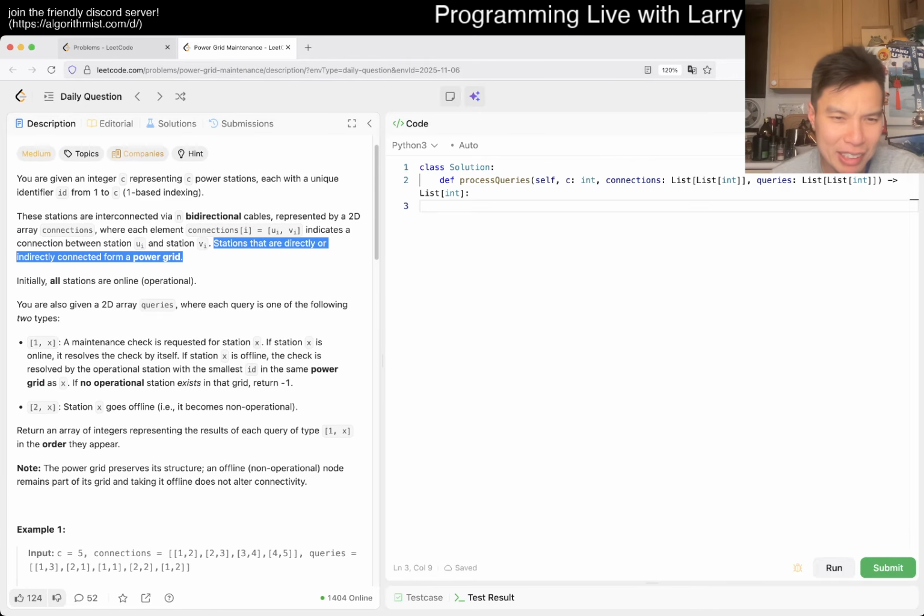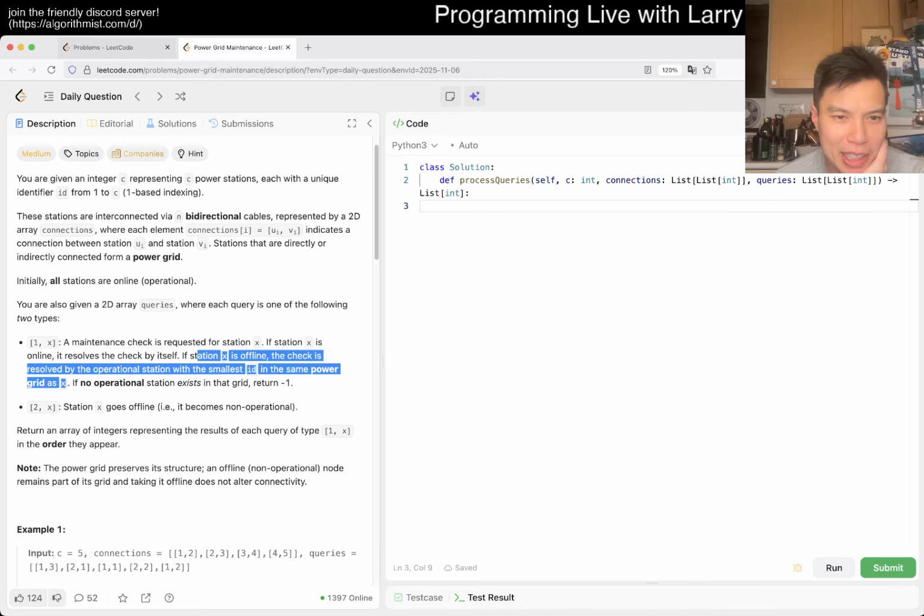Okay, so basically connected components. So what does this mean? Let me reread this a little bit. If X is online, then just return X. Is that what it's saying? And then if X is offline, then in the connected component, the smallest ID that is online.